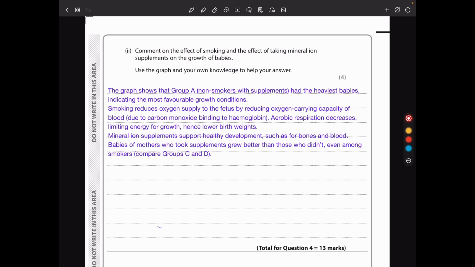So I say the graph shows that group A, the non-smokers with supplements, had the heaviest babies, indicating the most favorable growth conditions. Smoking reduces oxygen supply to the fetus by reducing oxygen carrying capacity of blood due to the carbon monoxide binding to hemoglobin. Aerobic respiration decreases, limiting energy for growth, hence lower birth weights. Mineral iron supplements support healthy development, such as for bones and blood. Babies of mothers who took supplements grew better than those who didn't, even among smokers.